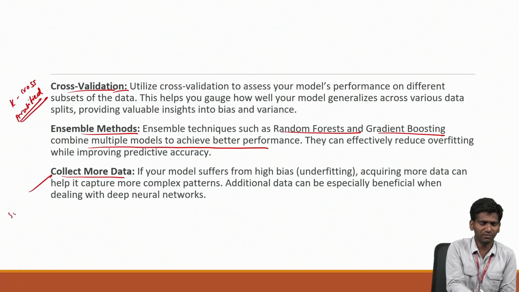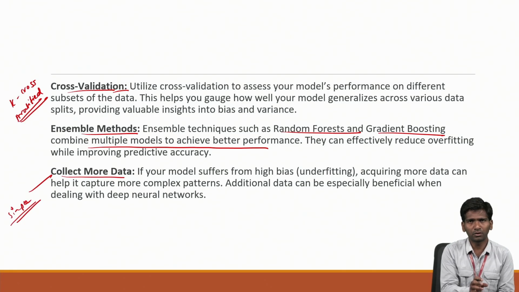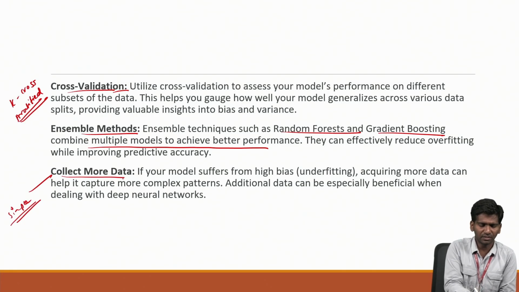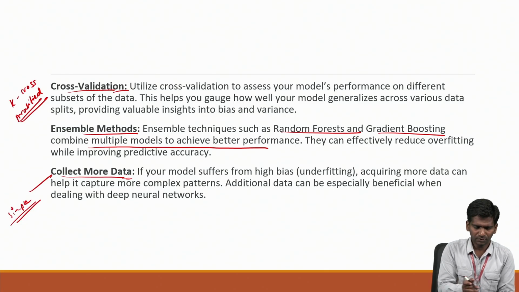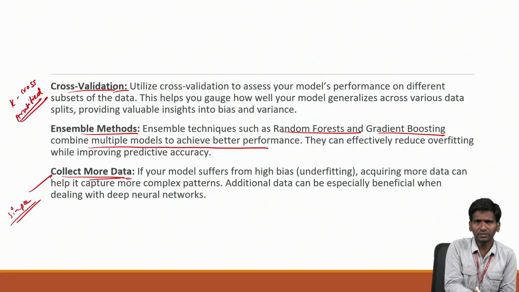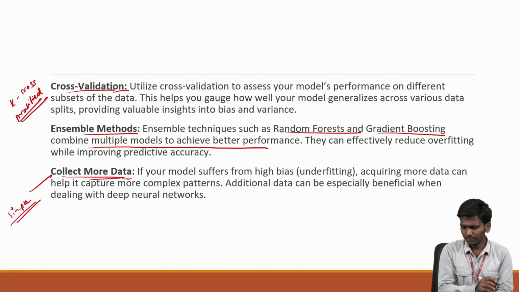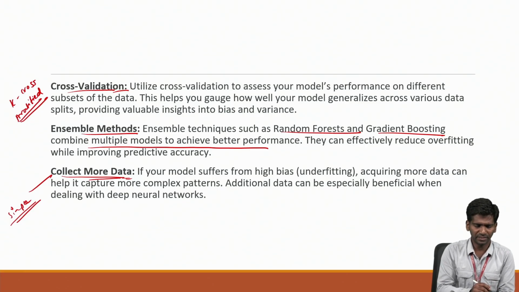If the data is very simple, collecting more data helps to overcome this problem. With good information and good patterns, even simple data can sometimes be enough. So collecting more data sometimes helps us address this bias variance.